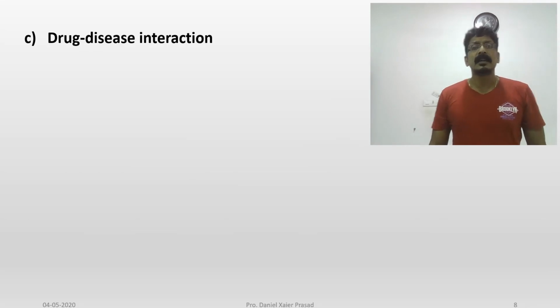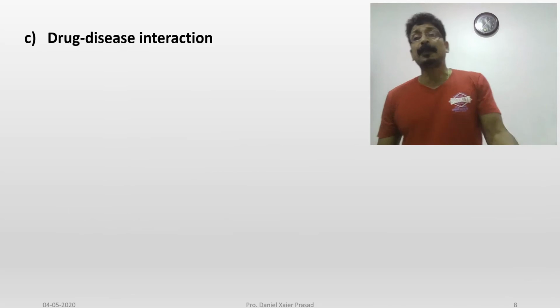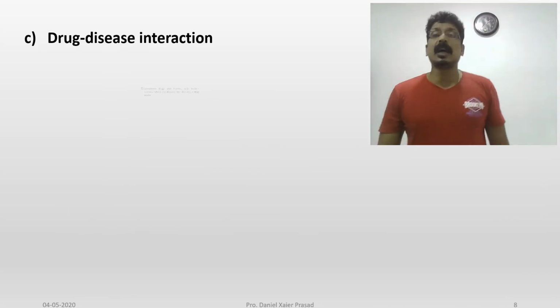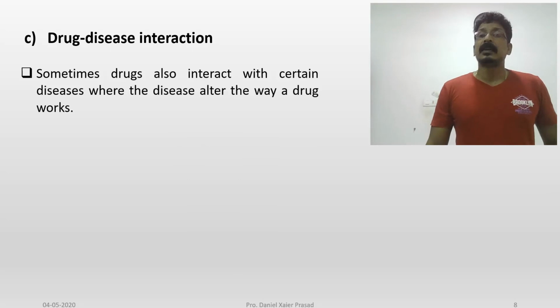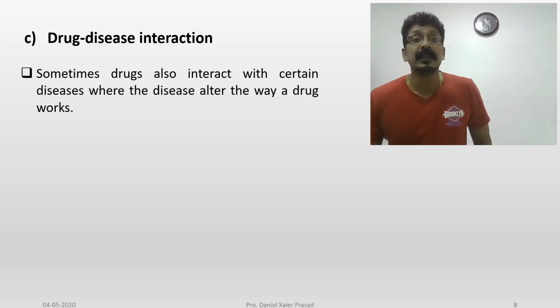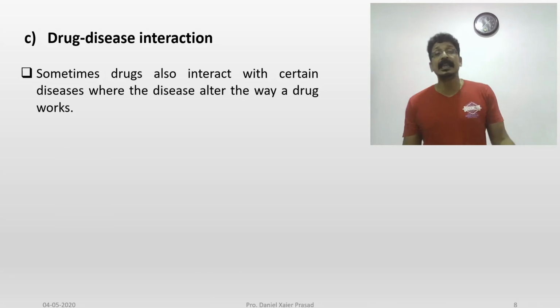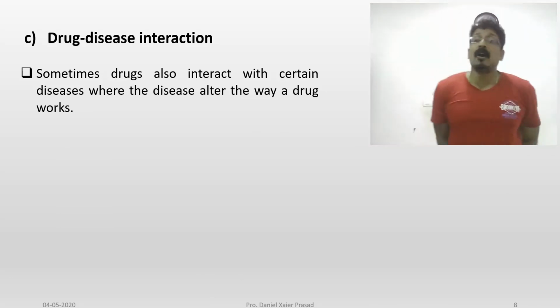Drug-disease interaction. Sometimes a patient will have another disease and you are giving other drugs, and that may also have an influence in certain interactions. What is that? Sometimes a drug interacts with a certain disease, where the disease alters the way the drug works.